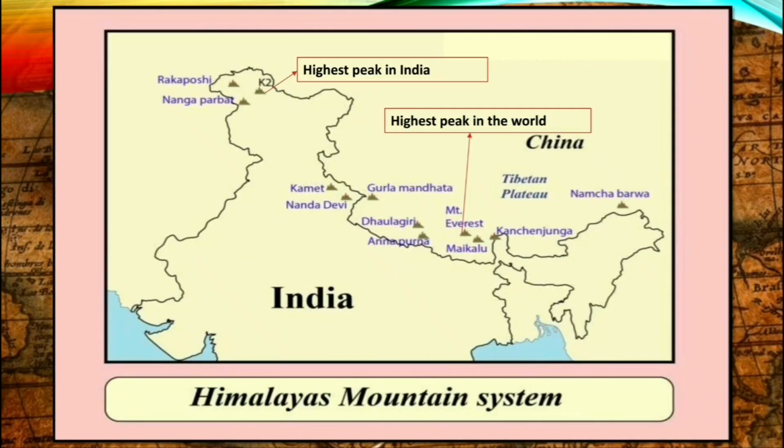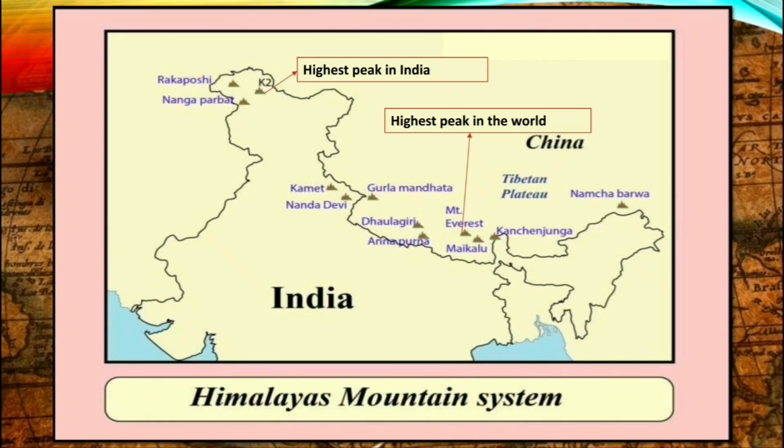Now let us see some of the important peaks in the Himalayan mountain system. They are K2 peak, that is the highest peak in India. Another important peak is Mount Everest, that is the highest peak in the world. We have to learn where to point out this one. So K2 peak is here, then Mount Everest here.